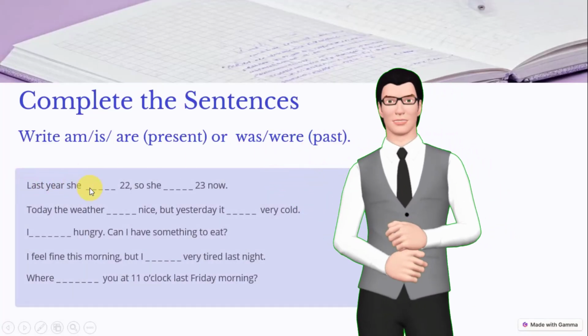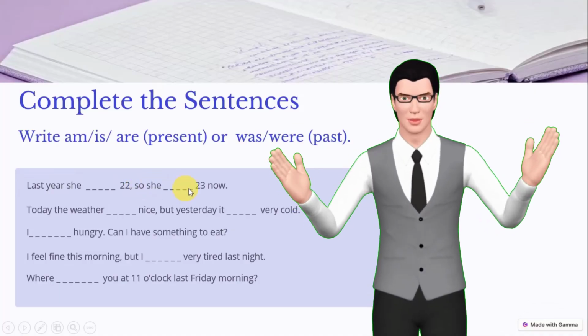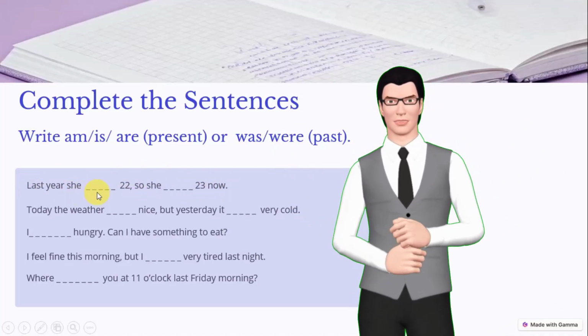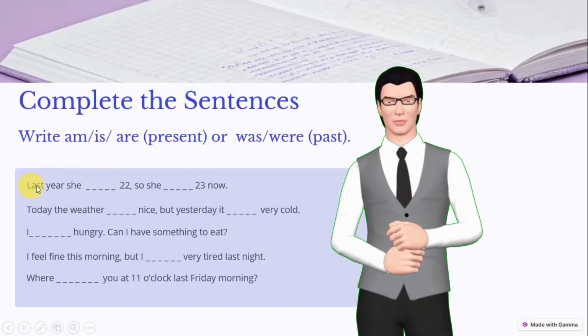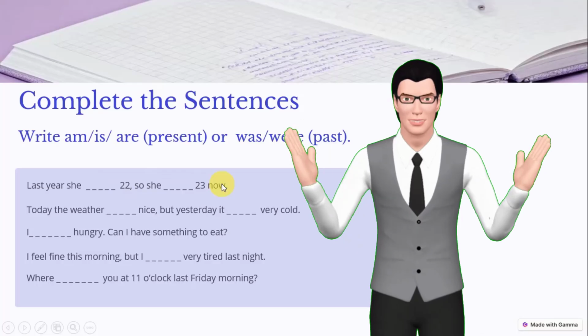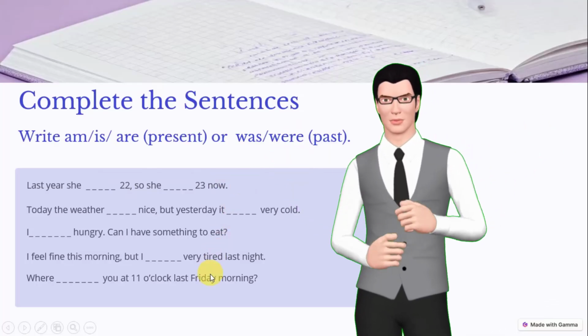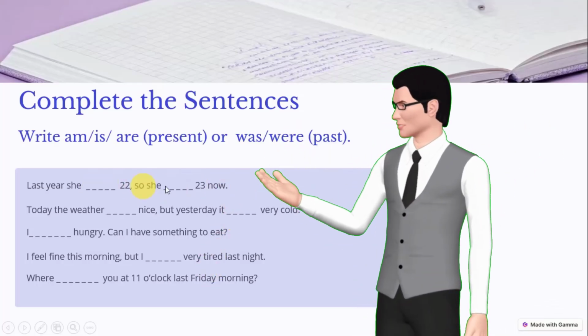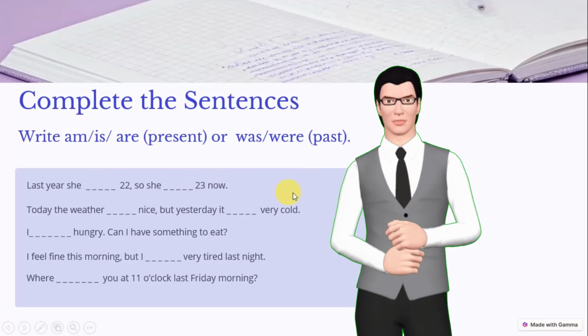You must write am, is, are for the present, or was or were for the past. Okay. Let's have a look at it. Last year she, so she, alrighto. So I'll give you the first one. Okay. Last year she was 22, so she is 23 now. Okay. You do the rest now. I hope you can remember what I gave you there, guys.